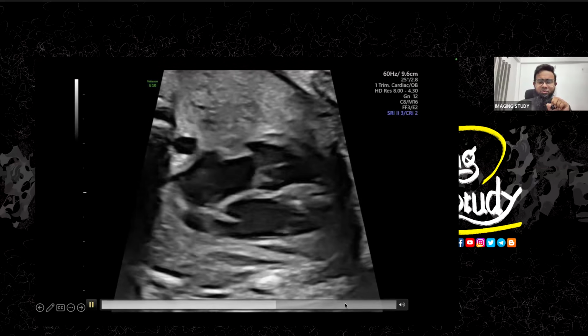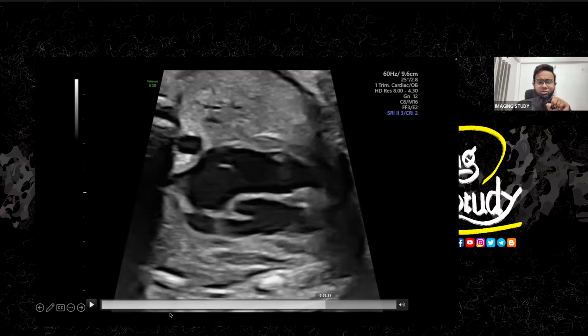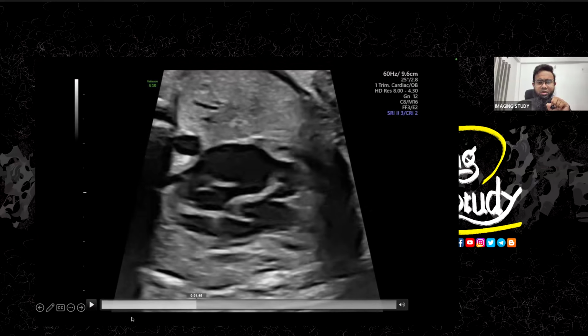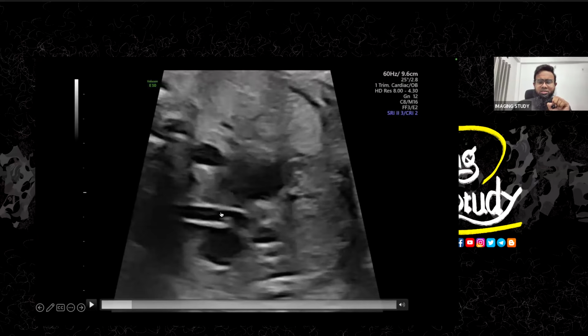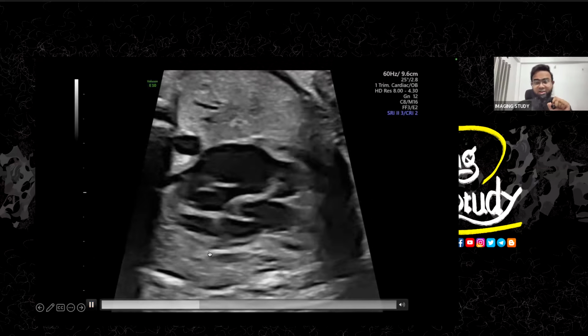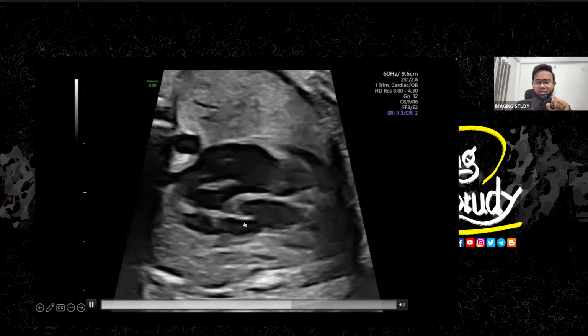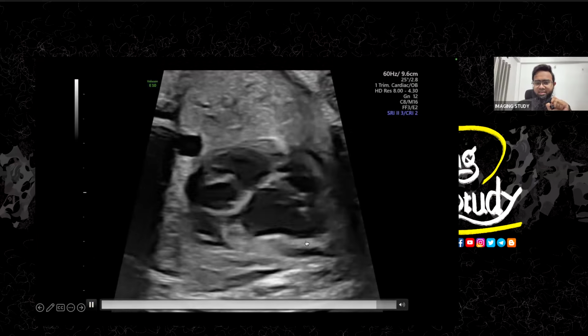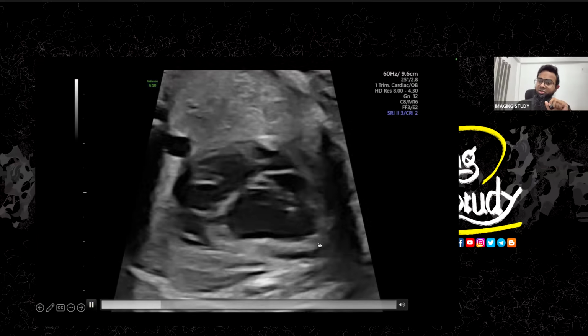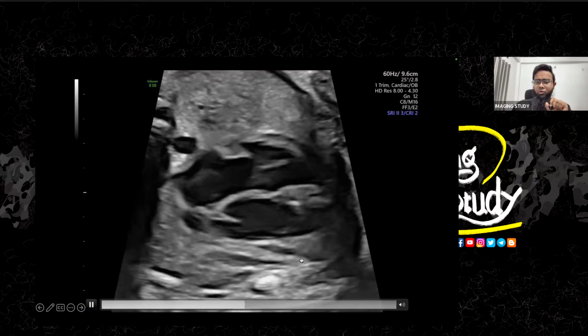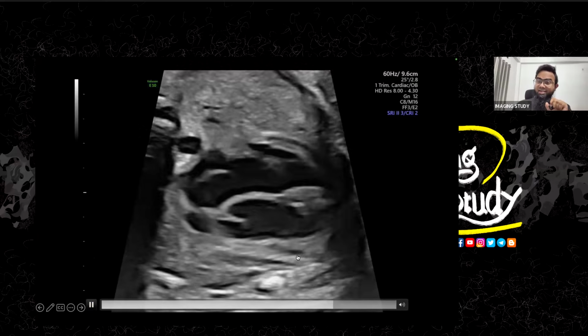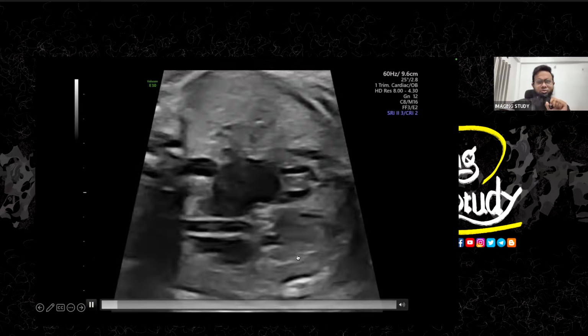Let me freeze the image. One thing is coming and going out. Just go a little bit backward. You see this structure. This is the pulmonary trunk. So that means this side is the right side. So okay, we have got a very important finding. So this is the whole left side, and this one is the interventricular septum. So this one is the right ventricle. Let's look at it further.